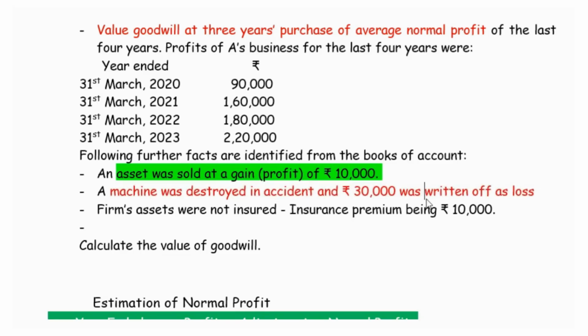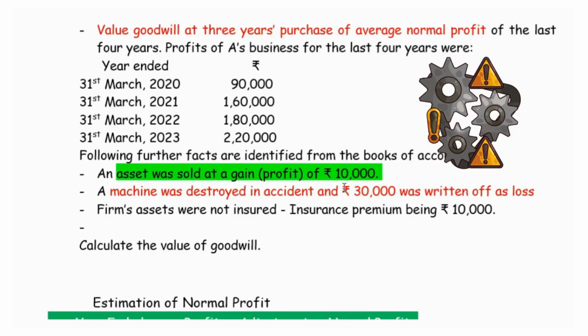This is an abnormal situation. The machine accident is very unusual and it created a loss. This 30,000 should not be considered for the profit estimation. So it would have brought down the profit because earlier it was considered. So it is to be added back to the business profit.